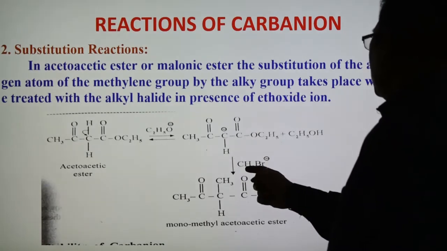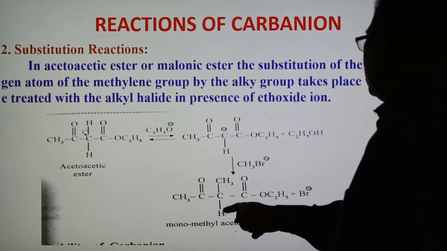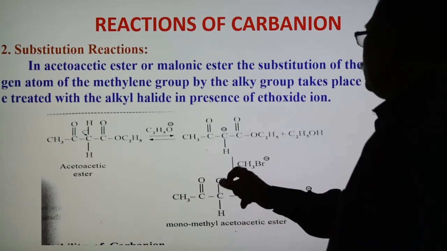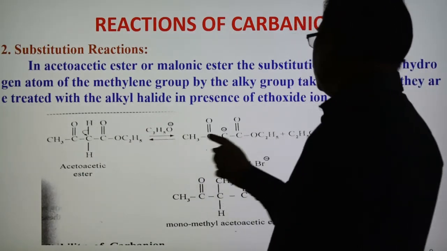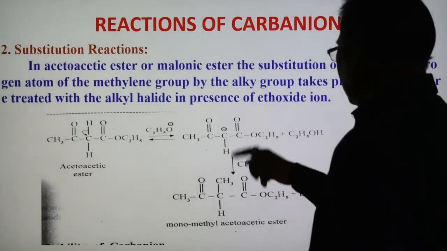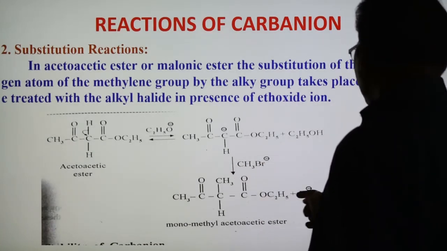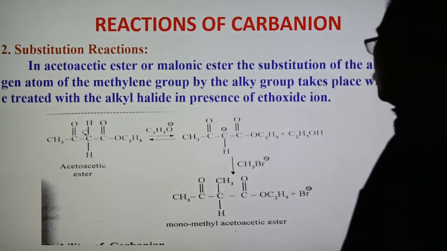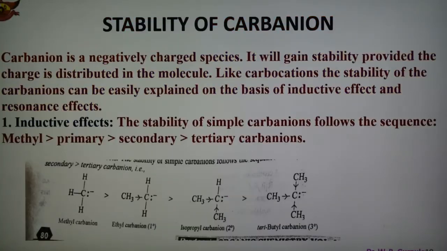This carbanion reacts with an alkyl halide, methyl bromide, and the methyl group gets attached here, so this is the substitution. It is a two-step reaction. First, removal of hydrogen and formation of carbanion, and after that reaction with methyl bromide, where the methyl group comes in and bromide ion leaves. So this is the monomethyl acetoacetic ester. Substitution takes place in this way, so carbanion undergoes substitution reaction. Two types of reactions are there for carbanion: addition and substitution.